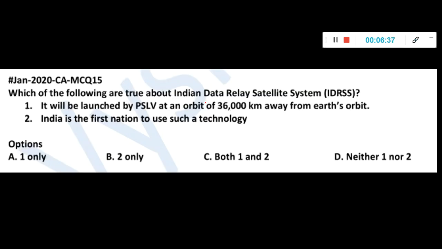Which of the following are true about Indian Data Relay Satellite System, IDRSS? It will be launched by PSLV at an orbit of 36,000 km away from Earth's orbit. India is the first nation to use such a technology.